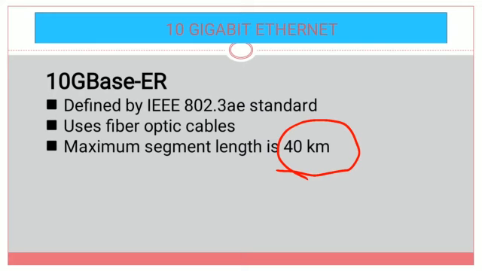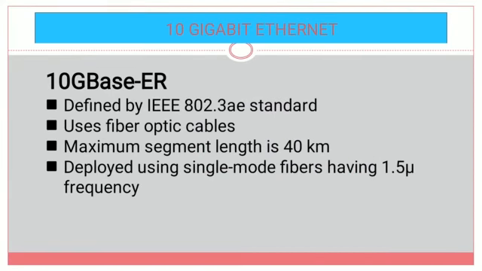Now here, what is the frequency range? The frequency range is 1.5 mu. This is the frequency deployed in 10G base ER with single mode fibers. Now we'll see what the differences between these three are.